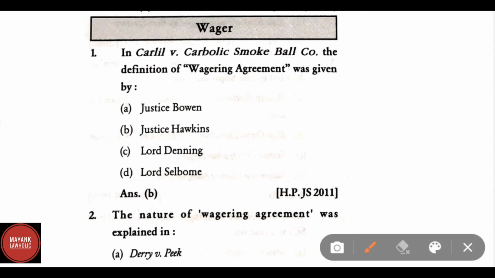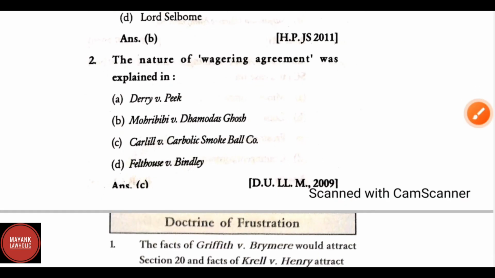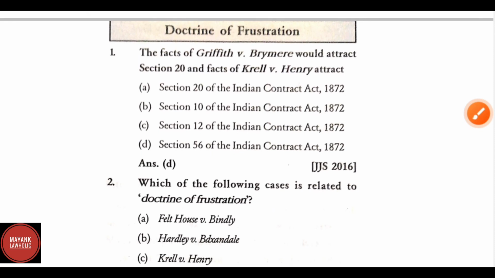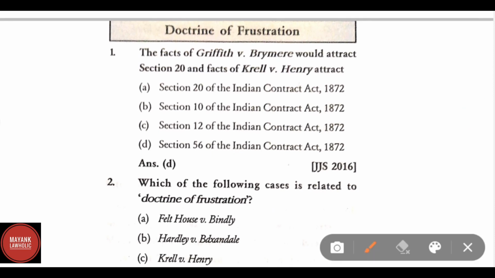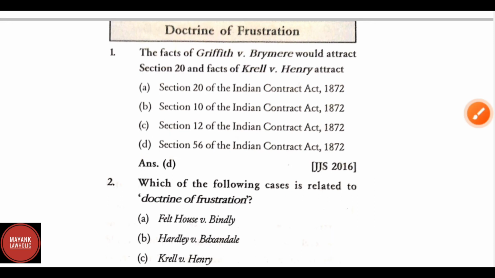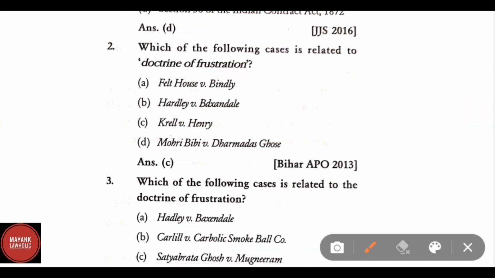In Carlill versus Carbolic Smokeball Company, the definition of wagering agreement was given by Justice Hawkins. The nature of wagering agreement was explained in Carlill versus Carbolic Smokeball Company. The facts of Griffith versus Brimmer would attract Section 20 and facts of Krell versus Henry attract Section 56 of the Indian Contract Act. Which of the following case is related to the doctrine of frustration? Correct answer is Krell versus Henry.